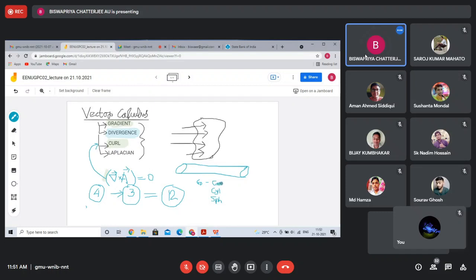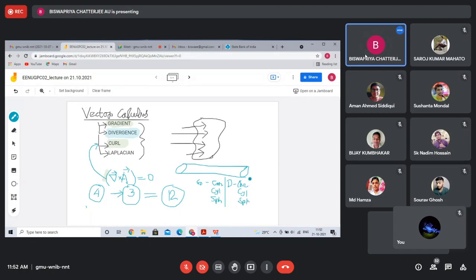This is one, this is two, this is three. Then we have divergence for Cartesian, cylindrical, spherical.